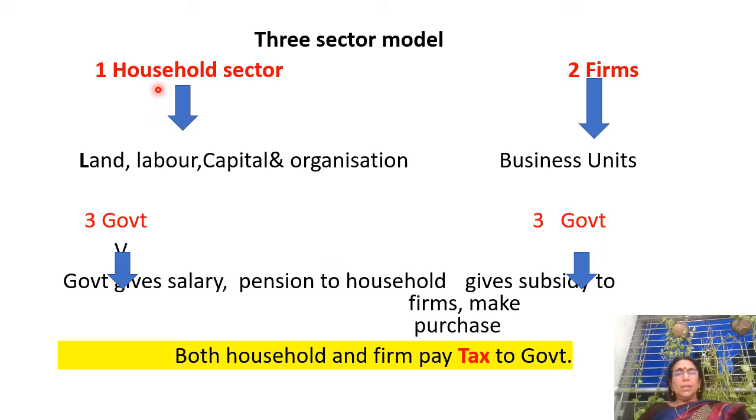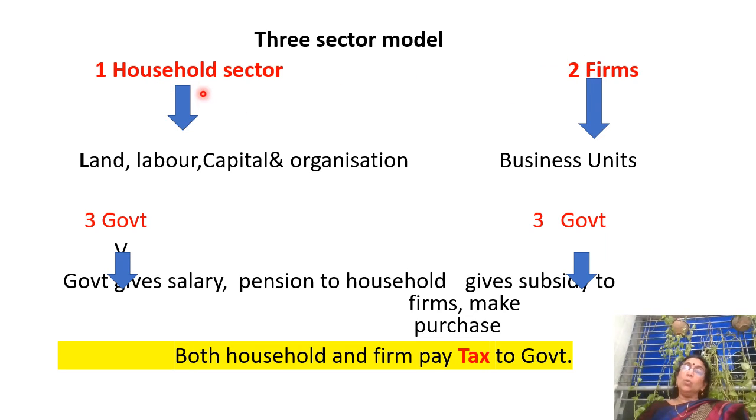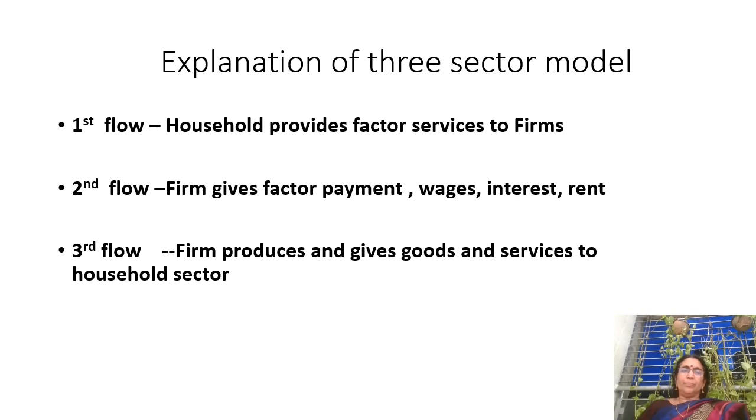So when government is helping households and the firms, it is a circular flow. Naturally, household and the firms have to help the government. So how do household and the firm help the government? Household and the firm pay tax to the government. Let us explain it further.